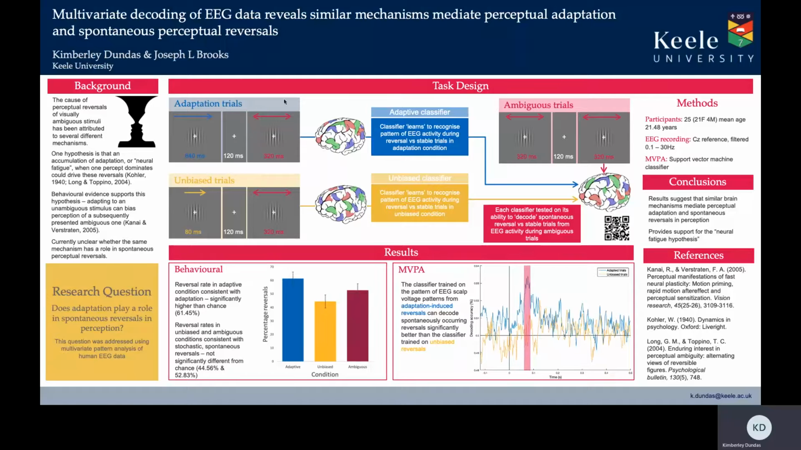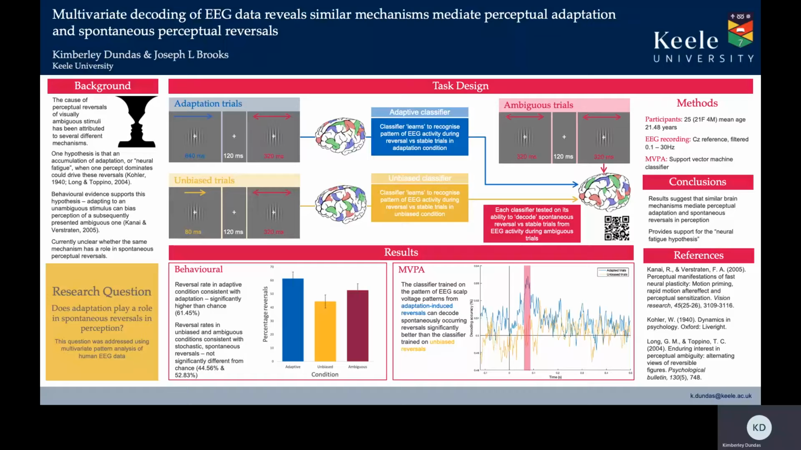In adaptation trials, participants adapted to unambiguous motion before being presented with ambiguous motion. And our behavioural data shows that we did induce adaptation in these trials, as reversals occurred more often than chance. And in unbiased trials, unambiguous motion was again presented, but presented in such a way that it did not bias the perception of the ambiguous motion. And again, our behavioural data supports this, as reversal rate didn't differ from chance.